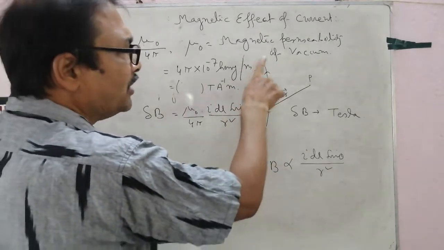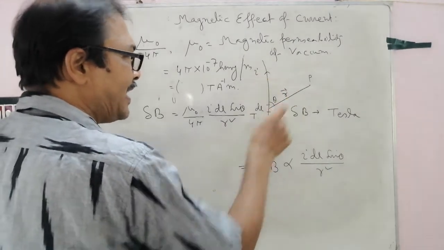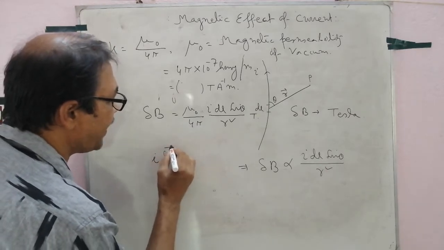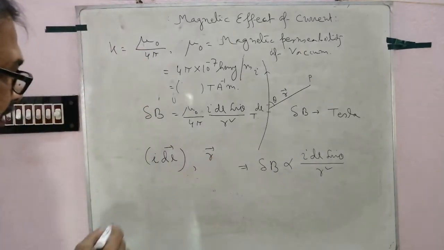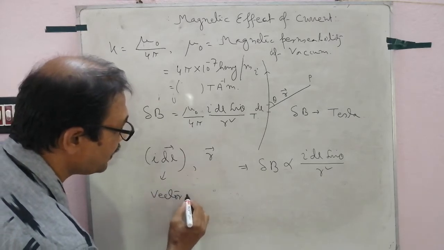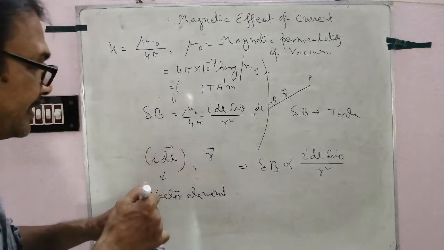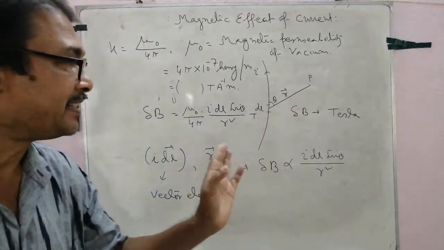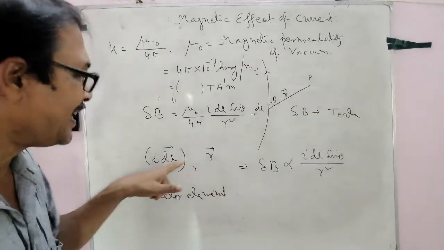Follow, I is on the plane of the board and R is on the plane of the board, that is delta L, dl and R. I dl is a vector quantity and R is also a vector quantity. This is called the current carrying vector element. The direction of I dl is the direction of the current. So the magnetic field will be perpendicular to the plane consisting of I dl and R.